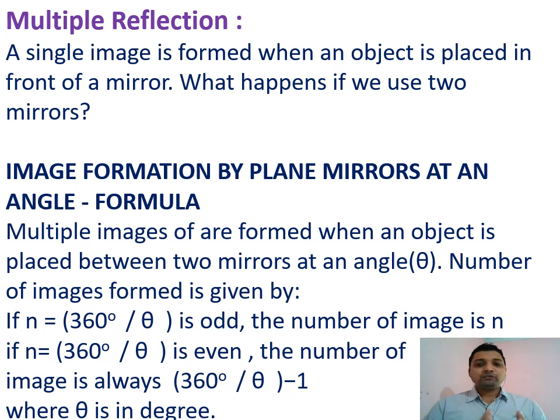So if 360 by theta is odd, take that same number. If it is even, subtract 1.